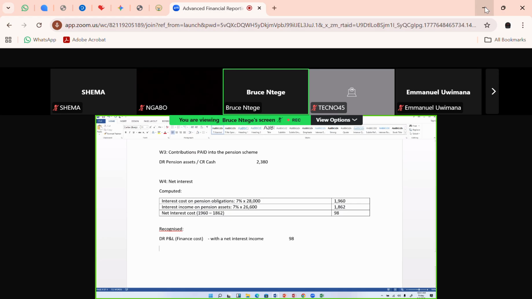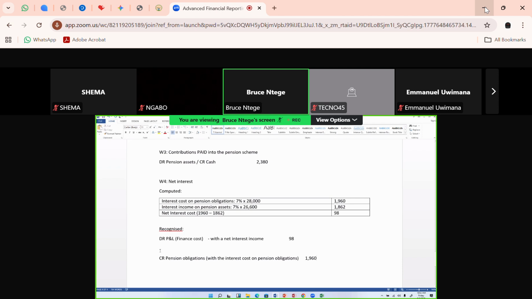Okay, so where are my credits? Let me first go with the credit. I'm going to credit, and I will skip a line there because I'll bring another debit later. But I'm going to credit, sorry, I'm going to credit the pension obligations account with the interest cost on the pension obligations. What was that figure computed? It was 1960.